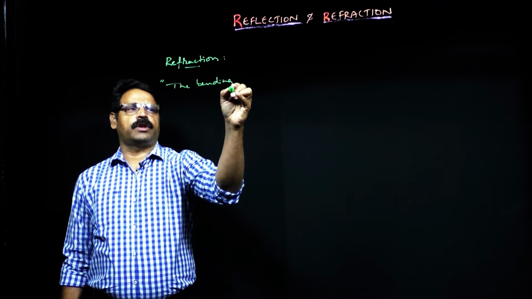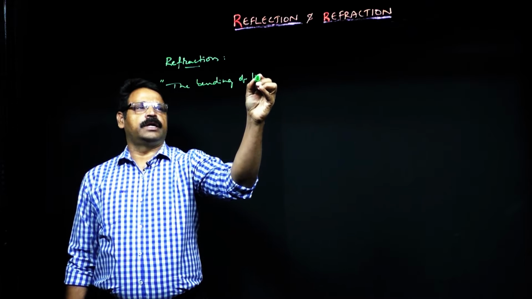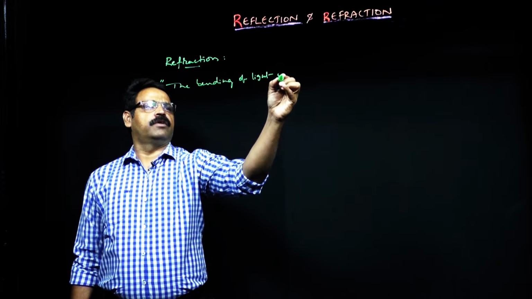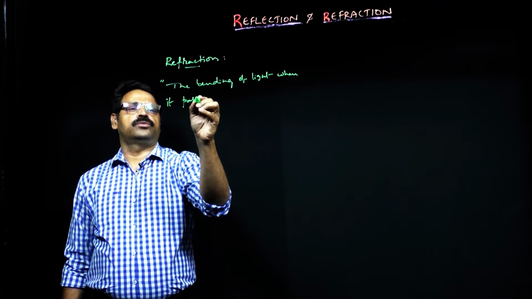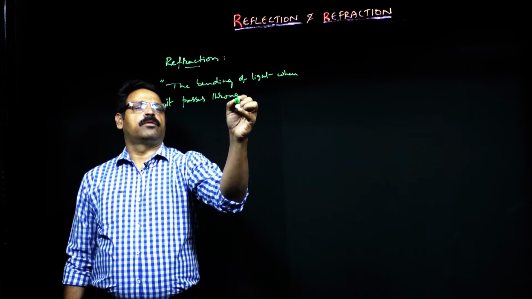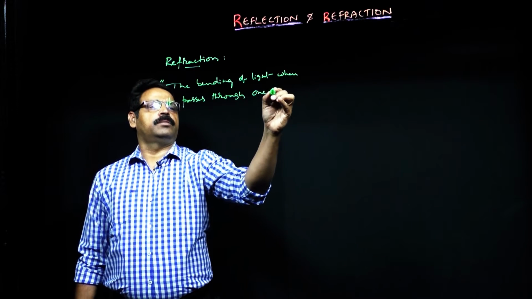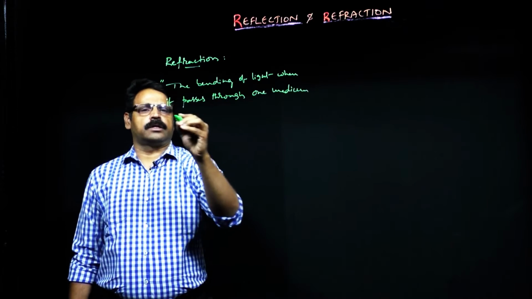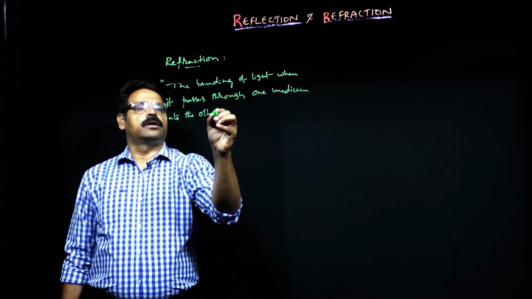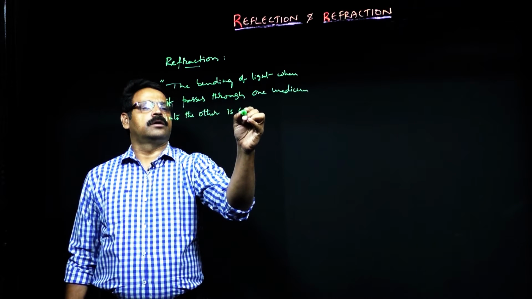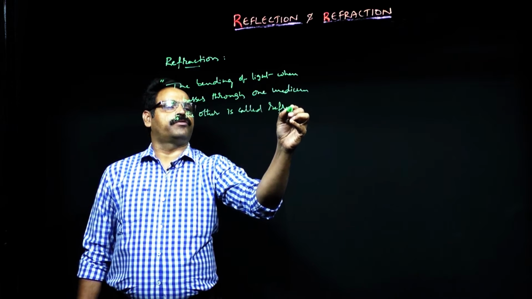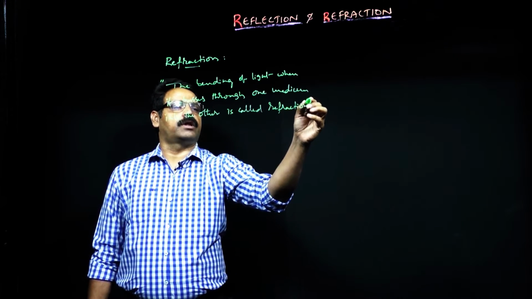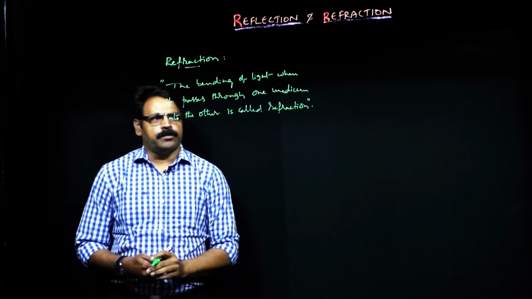The bending of light when it passes through one medium into the other is called refraction. That means the bending of light when it passes from one medium to the other medium.